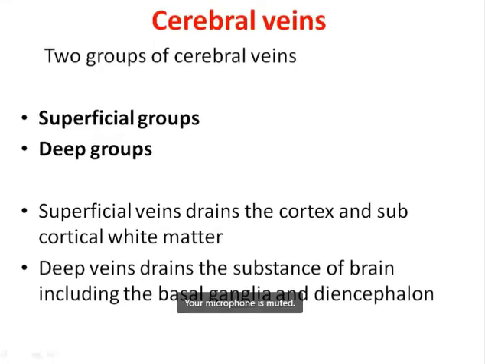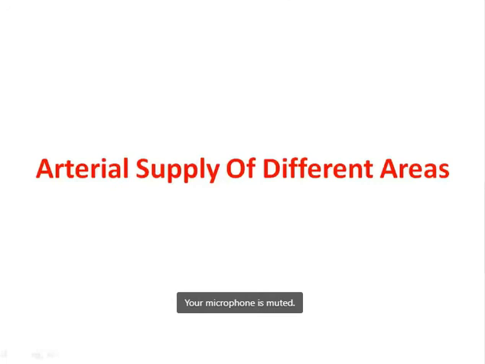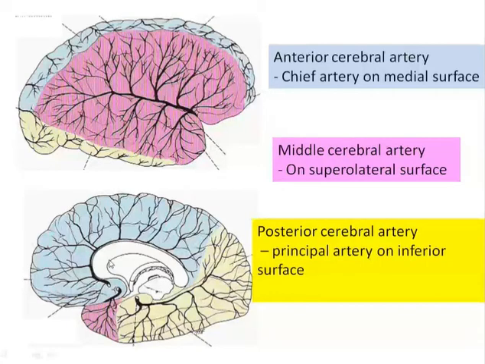Moving on to the arterial supply of the different areas of the brain. The anterior cerebral artery is the chief artery on the medial surface of the brain. The middle cerebral artery is the artery of the superior lateral surface of the brain, except a few centimeters of the cortex.